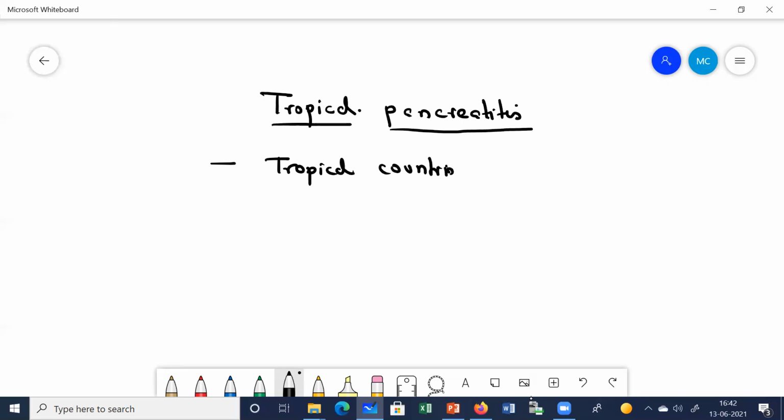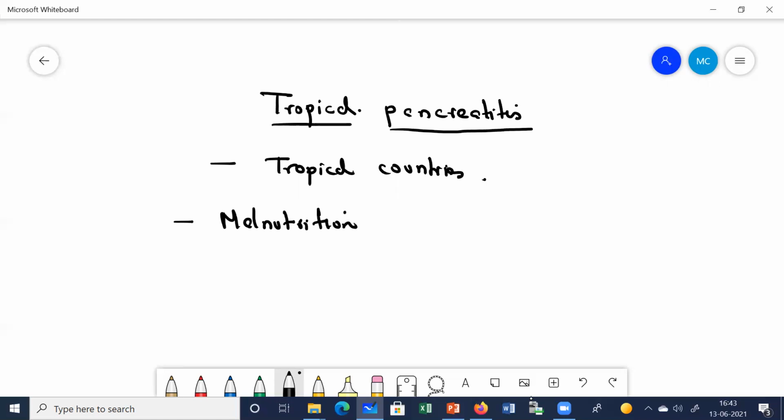In India, it is mainly seen in the southern states. And the etiology is not confirmed. Remember, this is not related to alcohol intake. There are certain etiologies which have been postulated, not very much confirmed. Malnutrition, etiology means the causes.